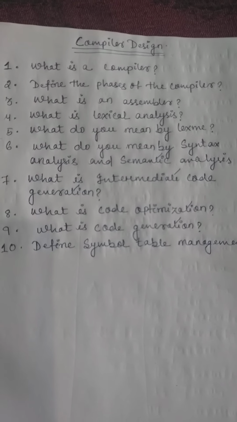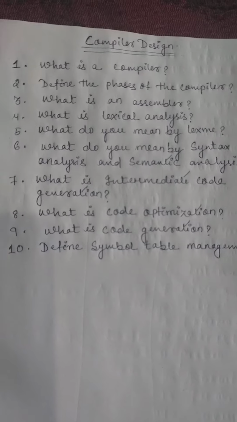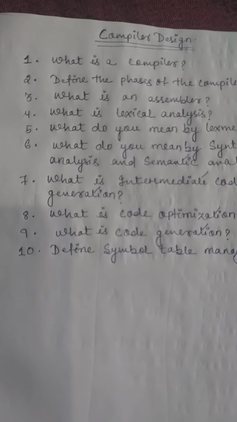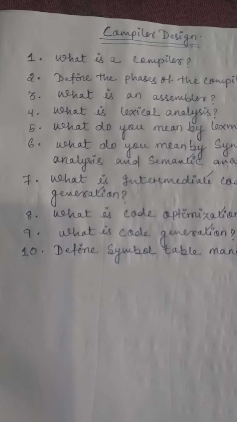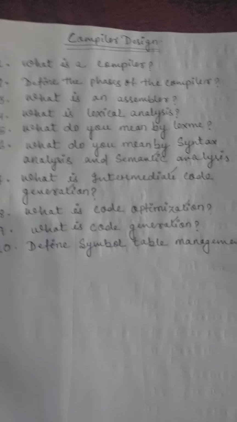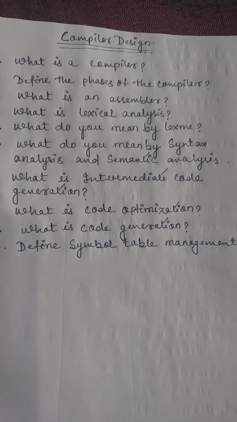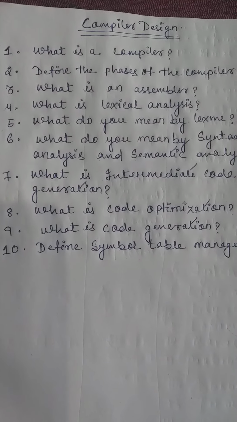What is lexical analysis? Lexical analysis is the first phase of the compiler. As I said earlier, the compiler contains six phases, and the first phase is lexical analysis.